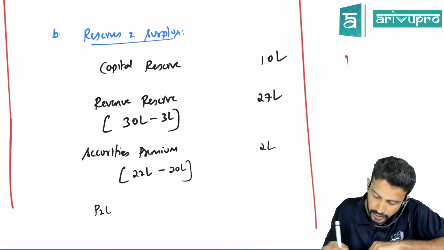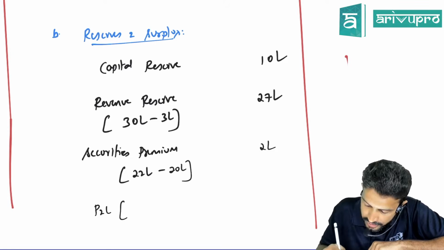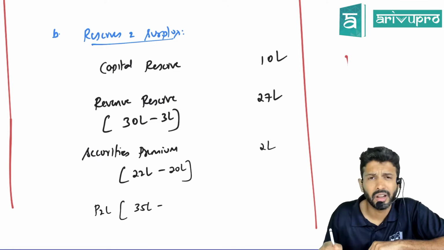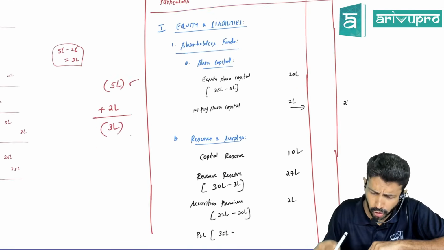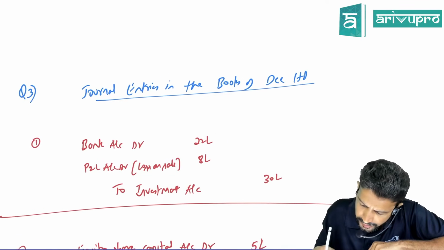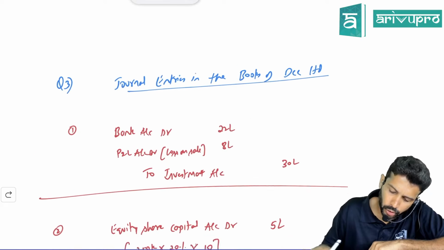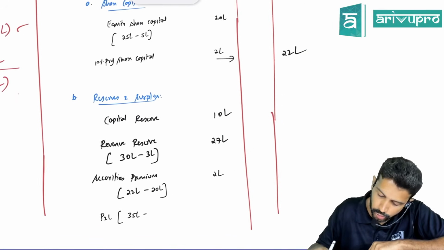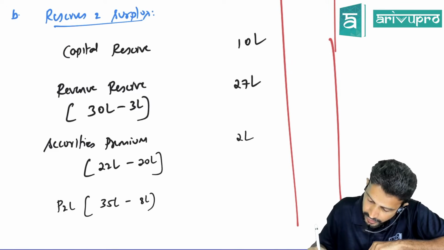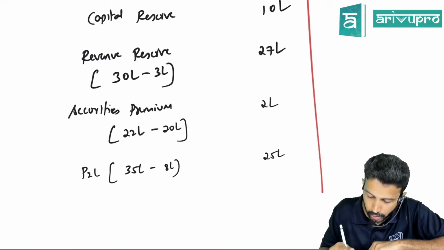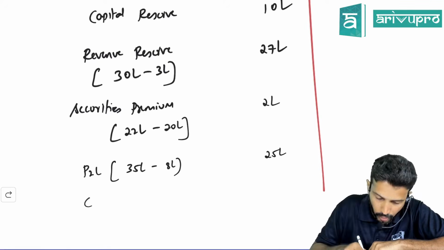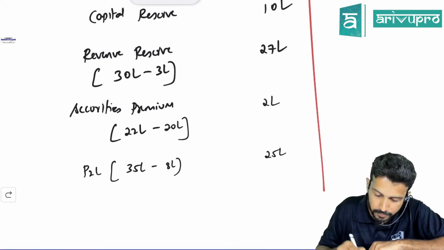Then they have given P&L. P&L balance given is 35 lakhs. I think we sold investment at profit or loss. We sold investment at a loss of 8 lakh. So due to this loss, your P&L balance will reduce by 8 lakh. So your P&L balance will be 27 lakh.